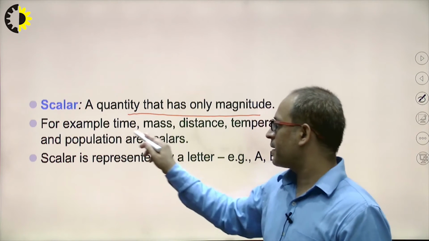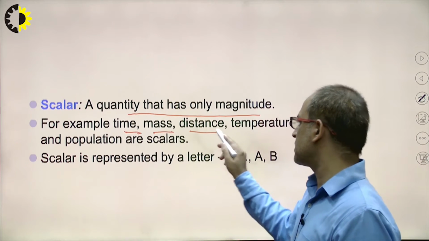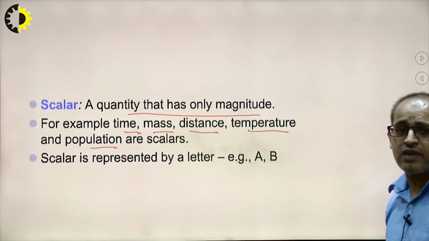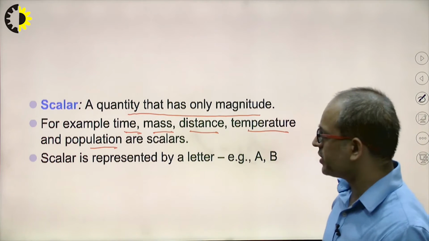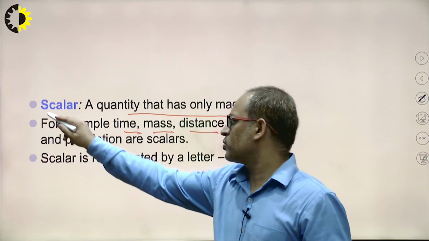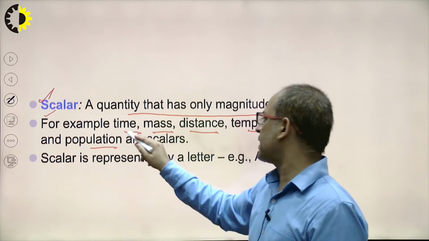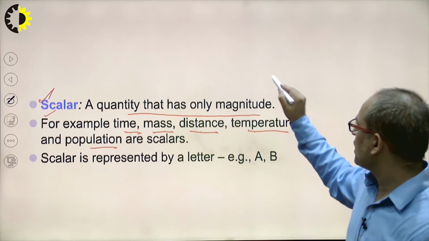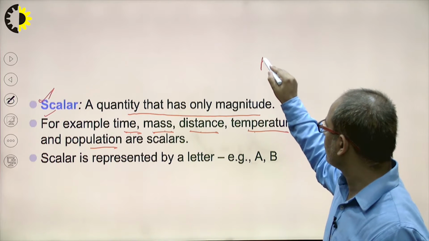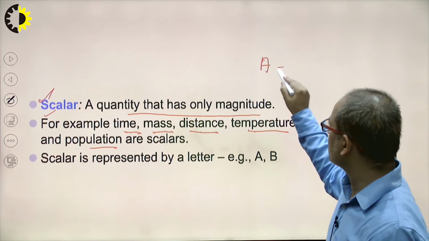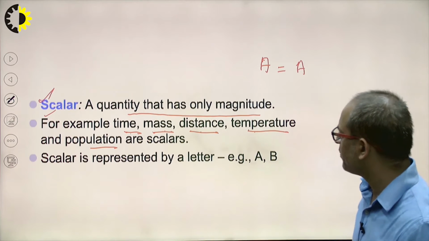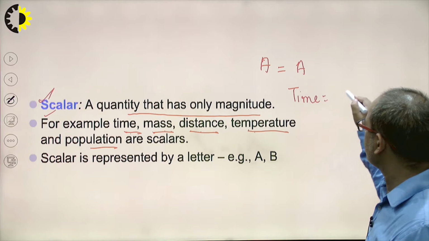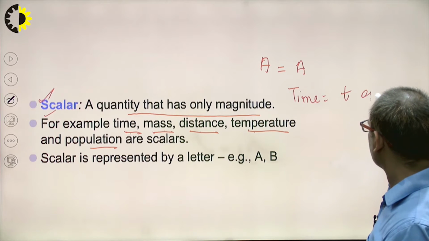For example, time, mass, distance, temperature, population, they only have a magnitude. They do not have any direction. These are known as scalar quantities, and if I say this one is the scalar quantity A, it is represented simply by its magnitude A. Time is represented by T.